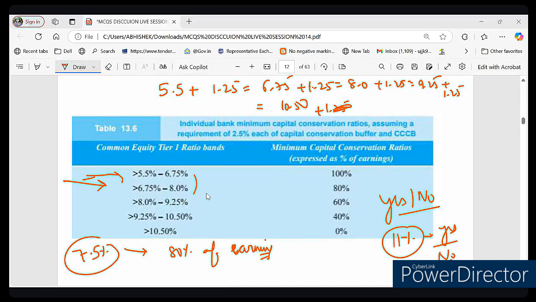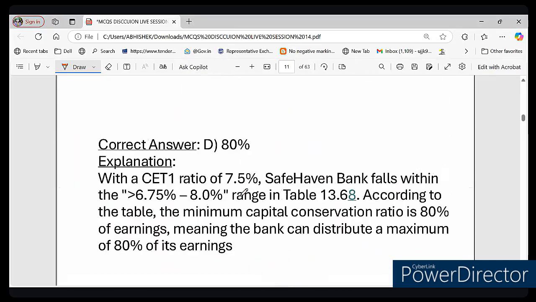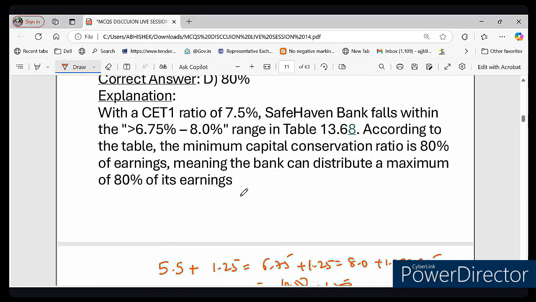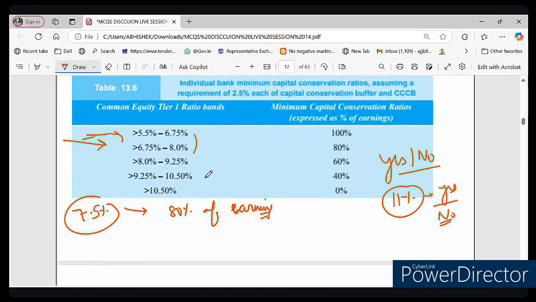So these rules make the banking system safer. What we learn from this question is that CET1 ratio is a measure of bank financial strength, right? The lower the CET1 ratio, the more a bank must save before paying dividend. As you move upward, CET1 ratio increases and the bank is saving less, right? The lower the CET1 ratio, the more a bank must save before paying dividend.